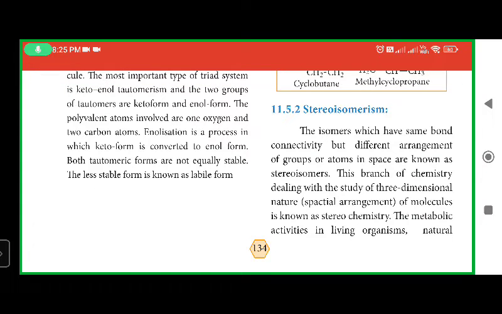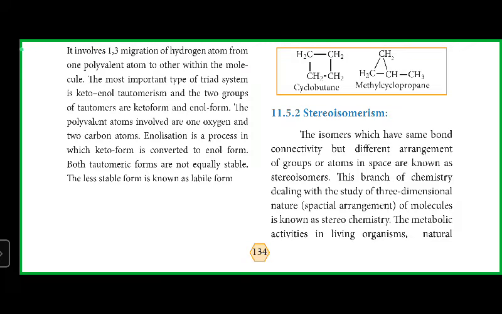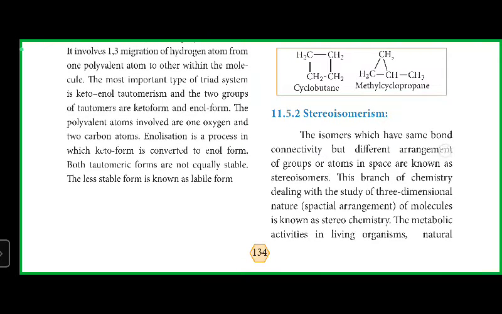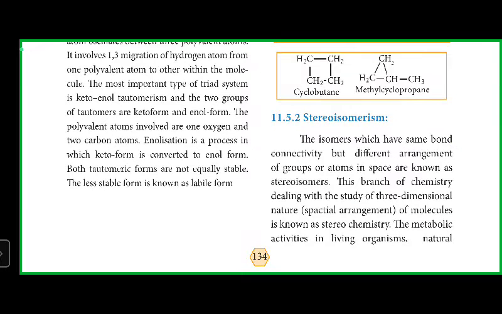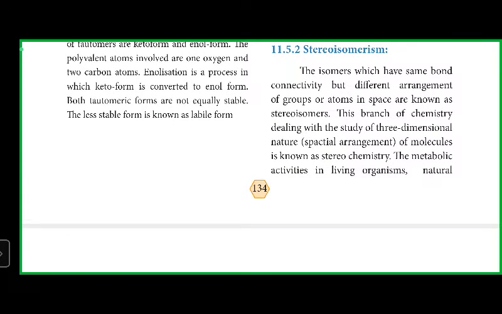Okay, next isomerism is stereoisomerism. Here, same bond connectivity but different arrangement of groups or atoms in space. The isomers which have the same bond connectivity but different arrangement of groups or atoms in space are known as stereoisomers. The branch of chemistry dealing with the study of the three-dimensional nature and spatial arrangement of molecules is known as stereochemistry.